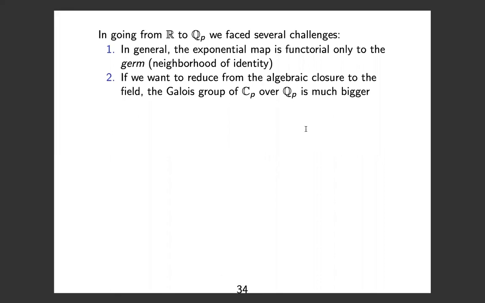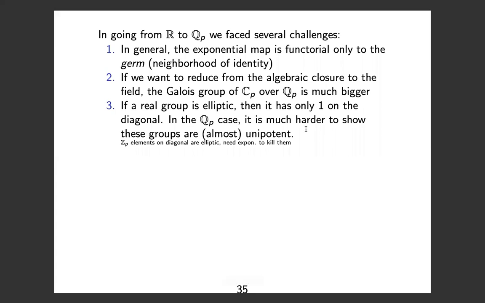Another problem that we had to overcome is how to reduce from the algebraic closure back down to the field. If you're working over R and you go up to C, then the Galois group of C over R is just Z mod 2Z. So you don't have a lot of work to do if you want to reduce back from C to R. If you go up to the algebraic closure of Q_p, then you would get a Galois group which is an infinite profinite group. So you have to do a lot more work if you're going back down from the algebraic closure to Q_p to figure out what is the same and what isn't.